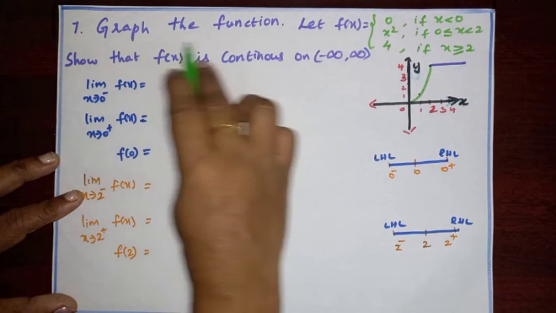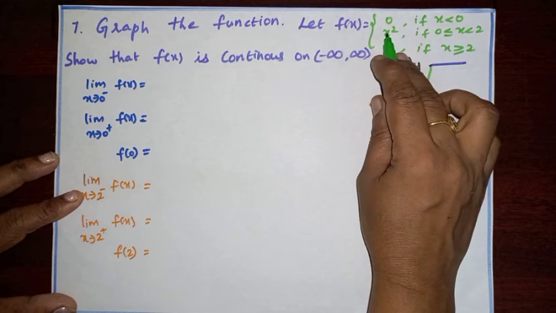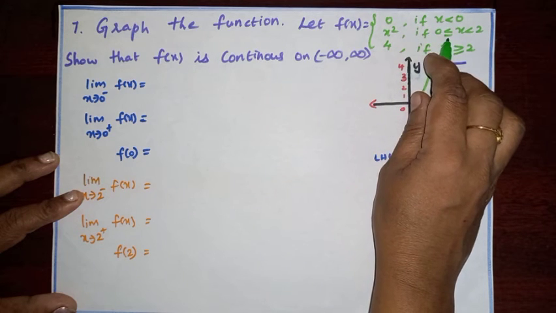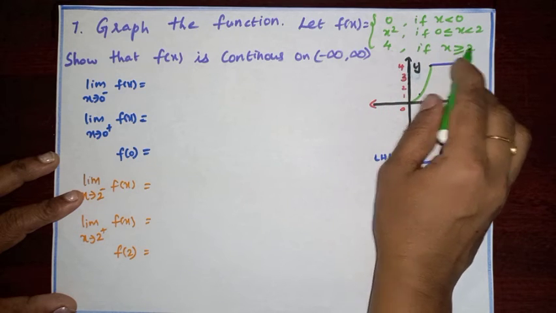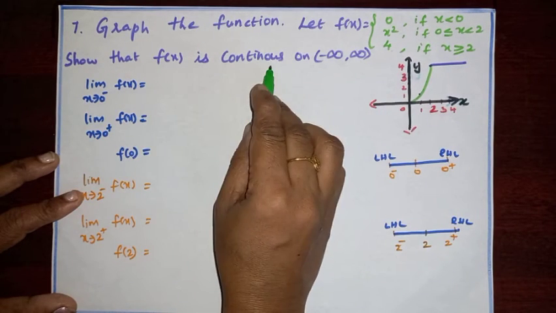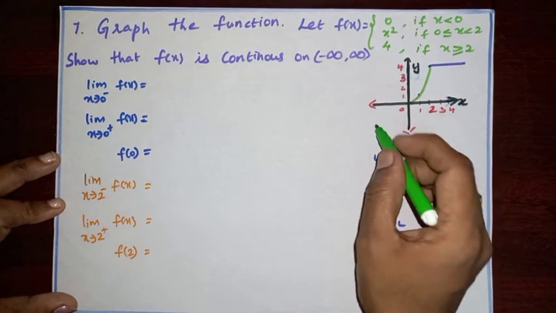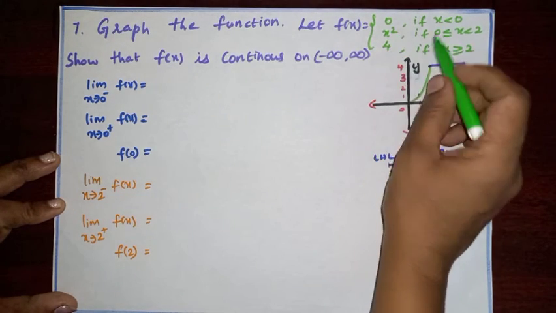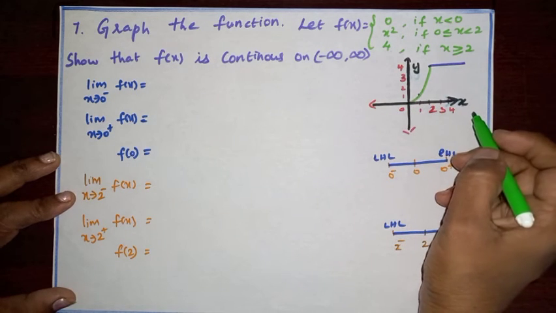Question number 7. Graph the function. Let f of x be 0 if x less than 0, x square if 0 less than or equal to x less than 2, and 4 if x greater than or equal to 2. Show that f of x is continuous on minus infinity comma infinity. So first we will draw the graph. 0 if x less than 0, so for x less than 0 everything is 0.